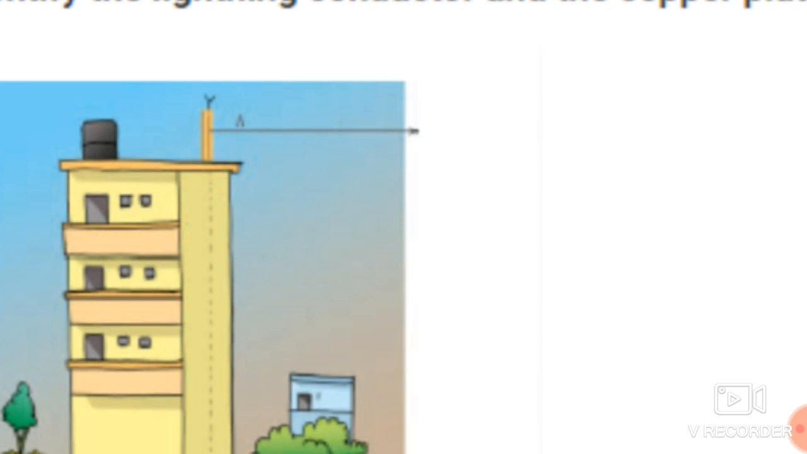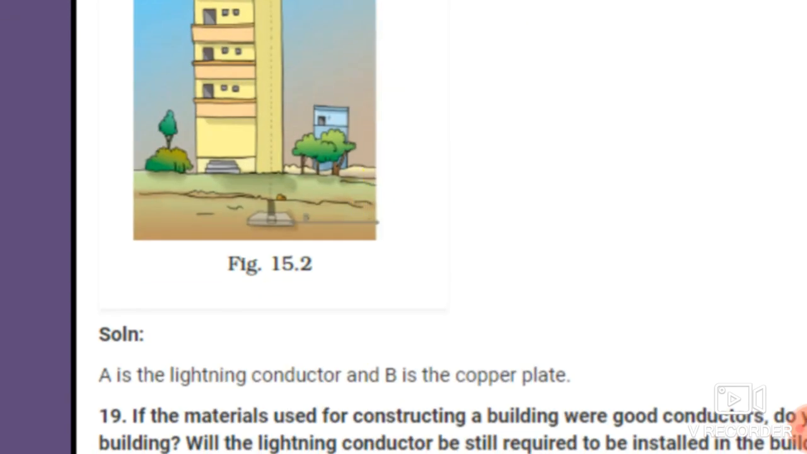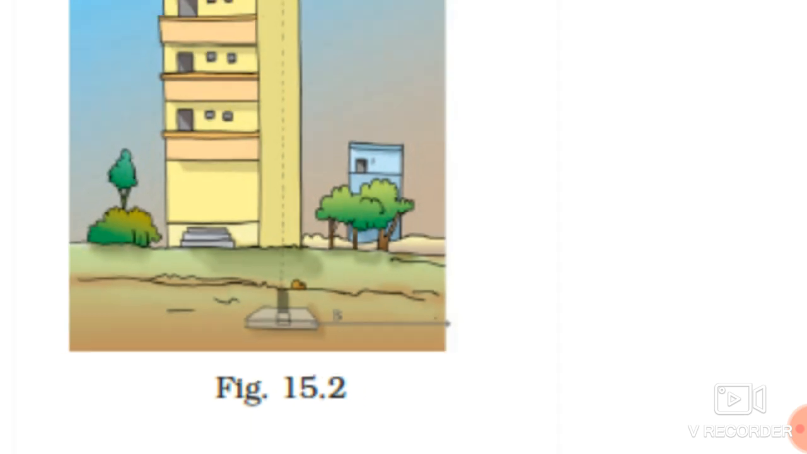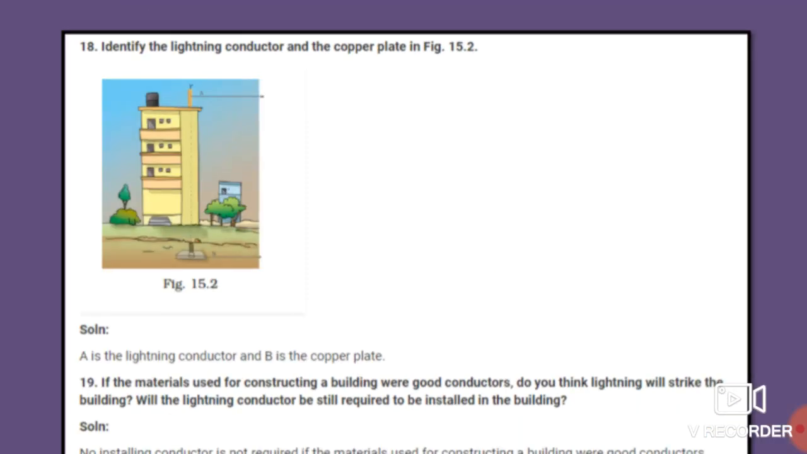Yes, point A is the lightning conductor. And where is the copper plate? B is the copper plate. This is at the earth level, on the ground side. So A is the lightning conductor and B is the copper plate.